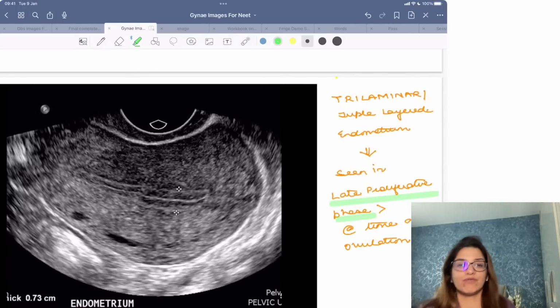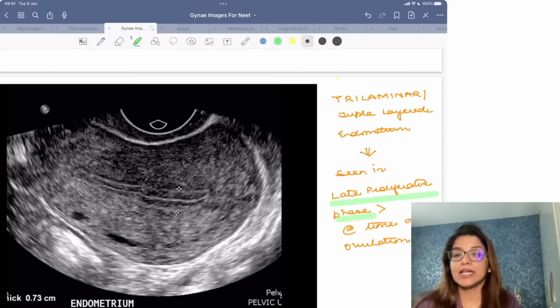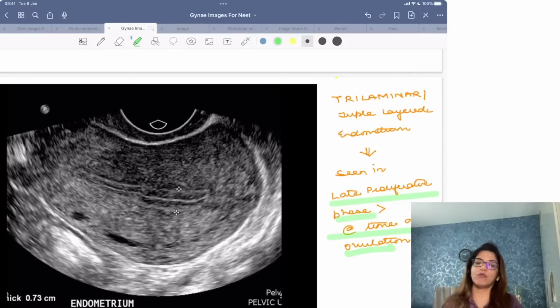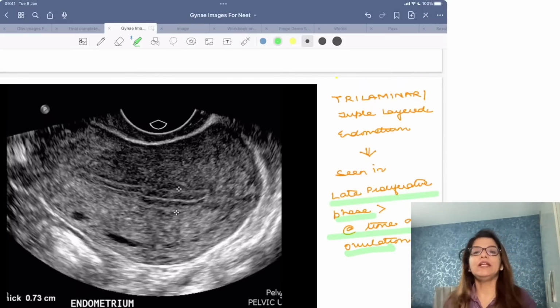Best answer is, if they show you this ultrasound and they ask you this trilaminar endometrium is seen in which phase, it is seen in the late proliferative phase. That's the best answer. If late proliferative phase is not given in the options, then you are going to say at the time of ovulation, right? The best answer will be late proliferative phase.